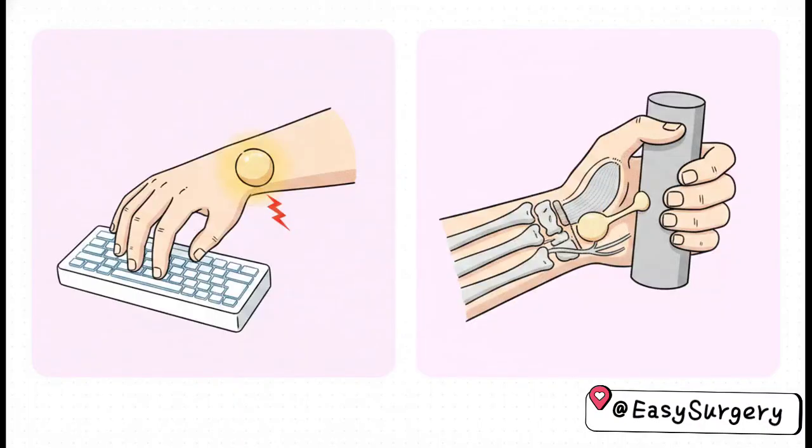And we conclude today's explainer with a fascinating overlap in questions 99 and 100. Question 99 describes a swelling on the back of the wrist that causes pain during repetitive motion, like typing. Question 100 describes the most common soft tissue swelling on the dorsum of the wrist, attached to bone, with pain during clutching. Do you see it? Both of these diverse clinical presentations confidently point to the exact same diagnosis, a ganglion cyst. It's genuinely amazing how recognizing the underlying pathology makes the exact wording of a question secondary.